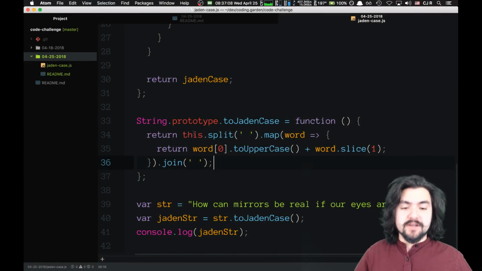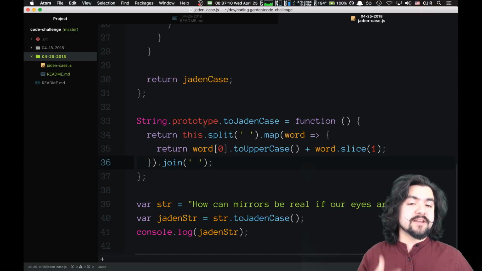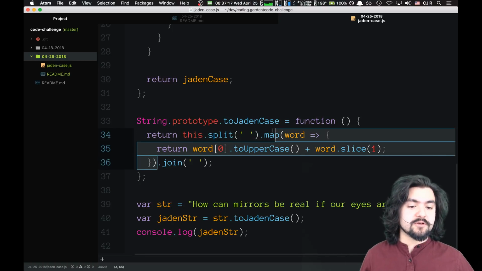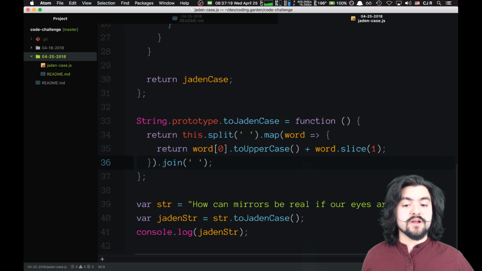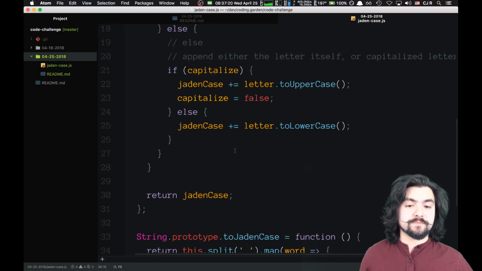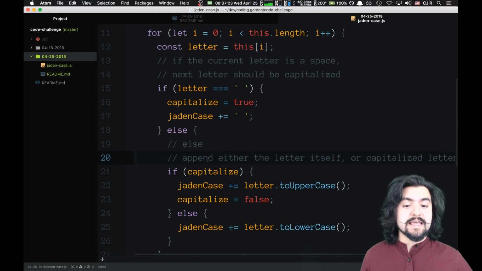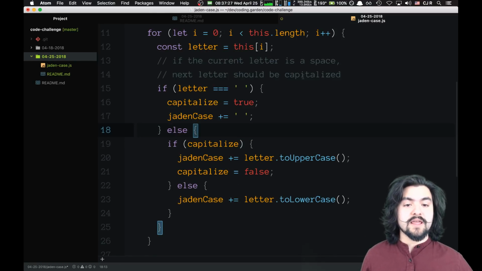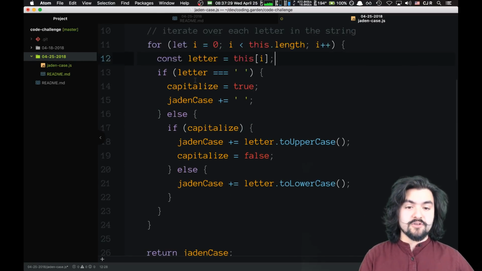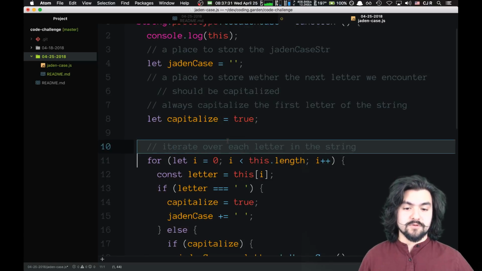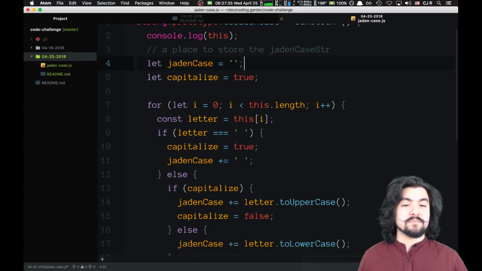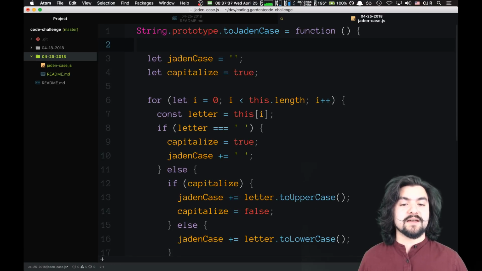Yeah, so as I was mentioning, this is essentially 3 iterations. The split will iterate over the string to split it on the space. The map will iterate over each word, and then we're going to iterate over to join it back together. This other solution is a single iteration of the string. So we have one loop, and it does all the work we needed to do in a single pass. Now, while this is more on bigger strings, it's probably more performant. We have less iteration.